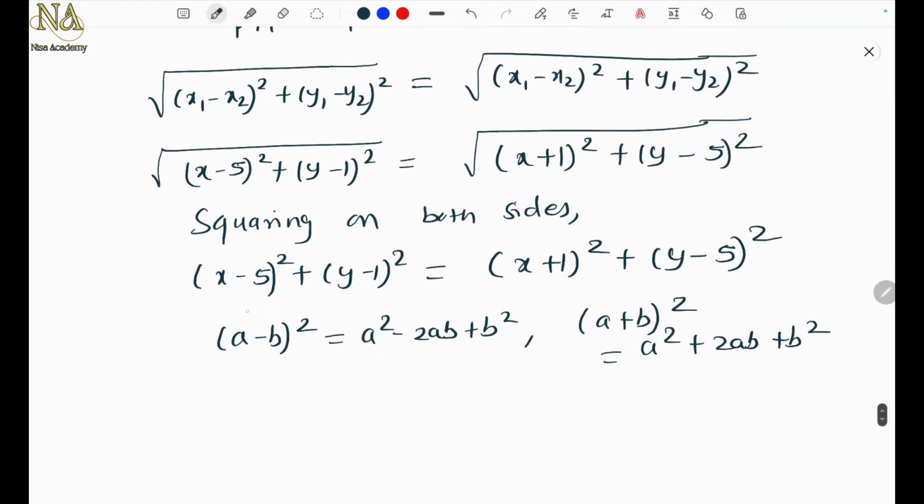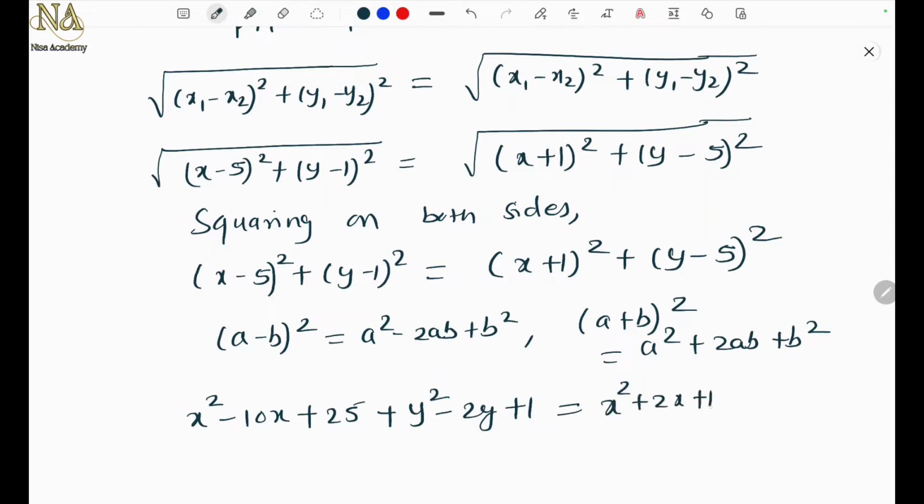Now let's apply it. x minus 5 square, so can I write x square minus 2 fives are 10x plus 25, correct? a square minus 2ab plus b square. Then again y minus 1 the whole square, so y square minus 2y plus 1. Then here a plus b, so x square plus 2x plus 1.